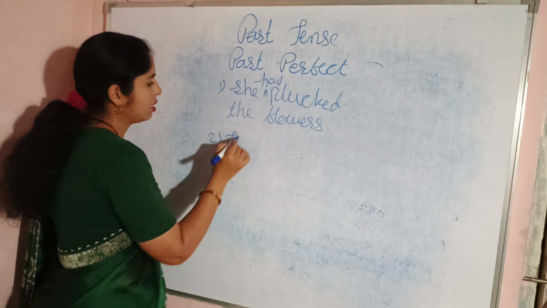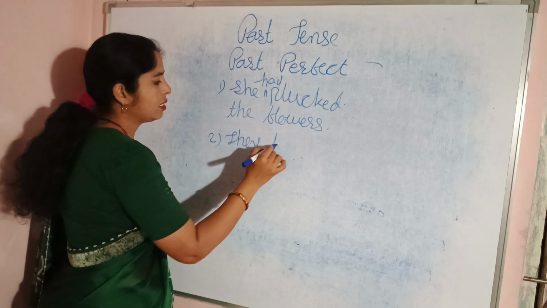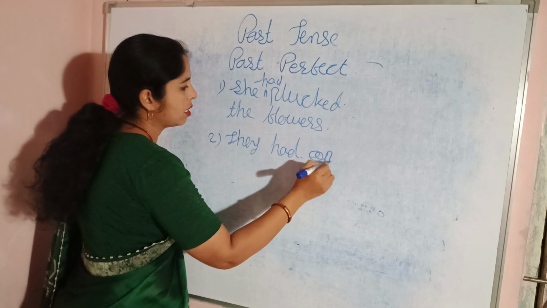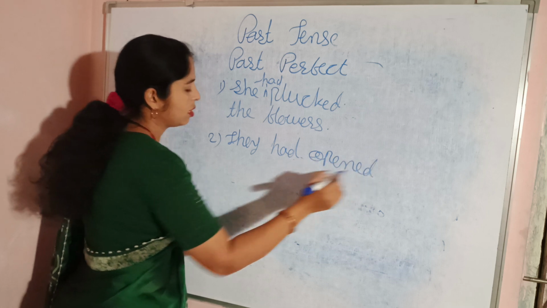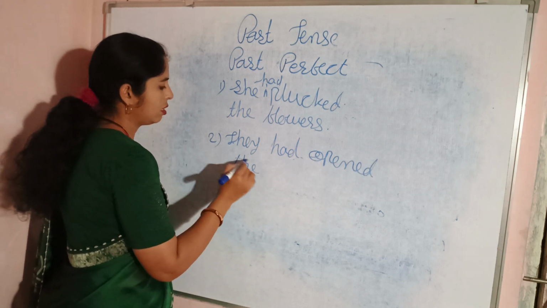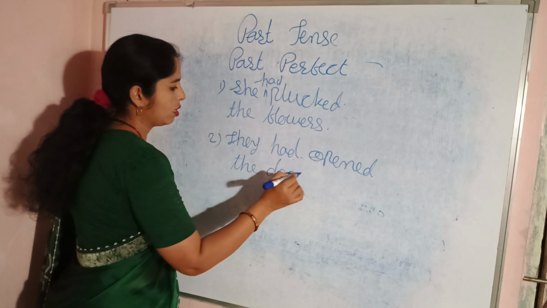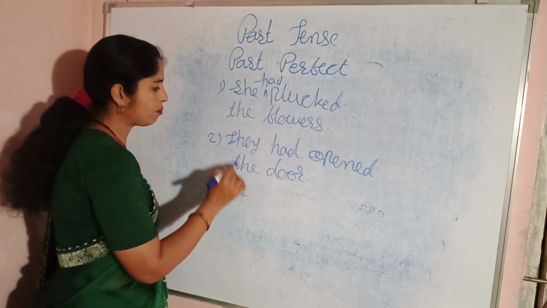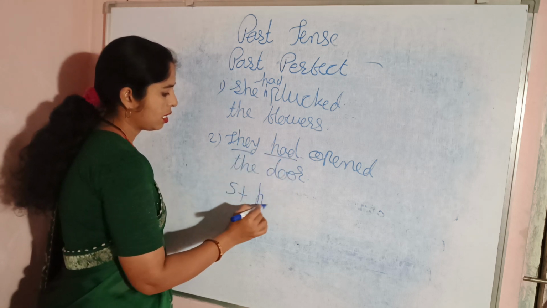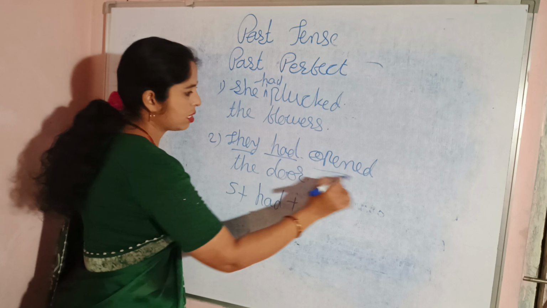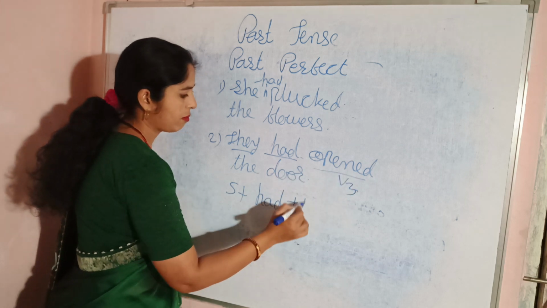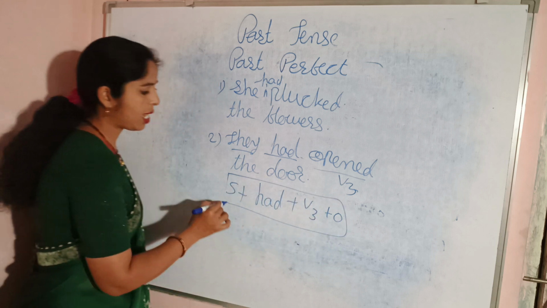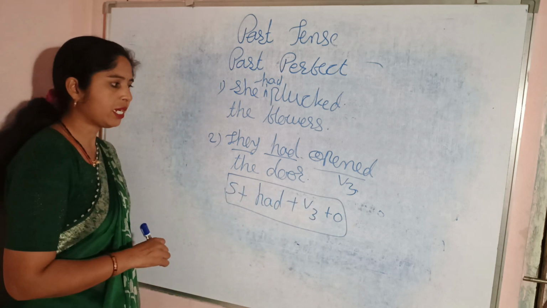Then they had opened the door. Here you can find the formula: subject plus had plus V3 plus object. This is the formula related to the past perfect tense.